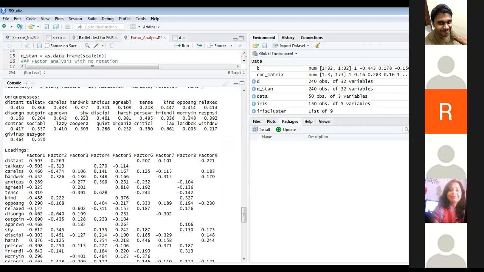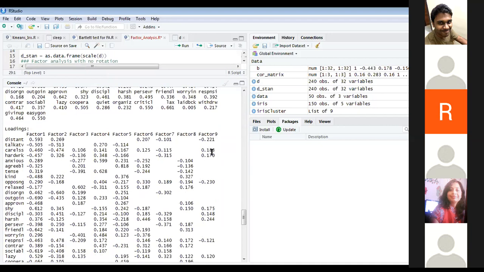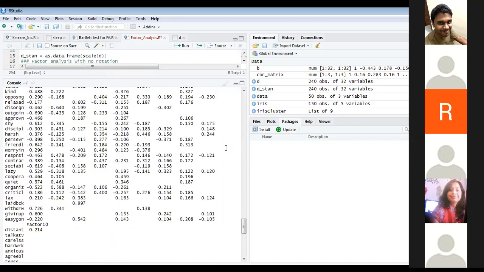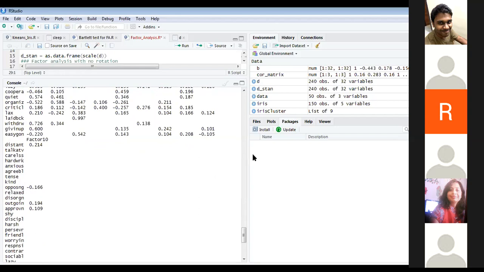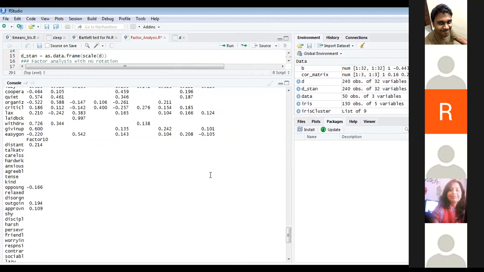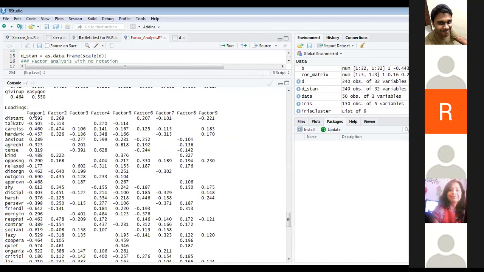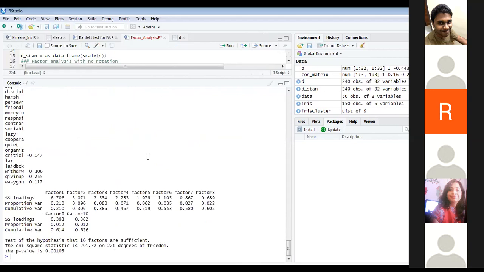Here you had around 10 factors, and for these 10 factors your factor loading weights are calculated here.